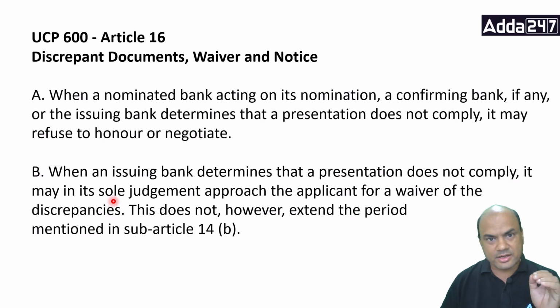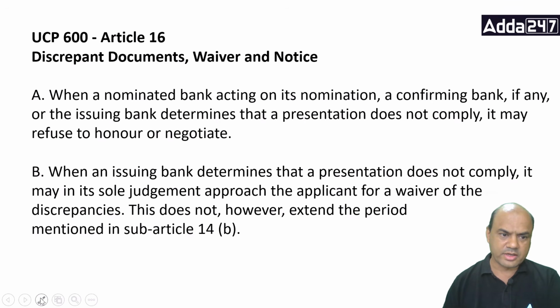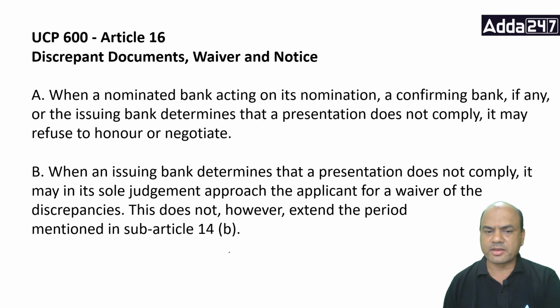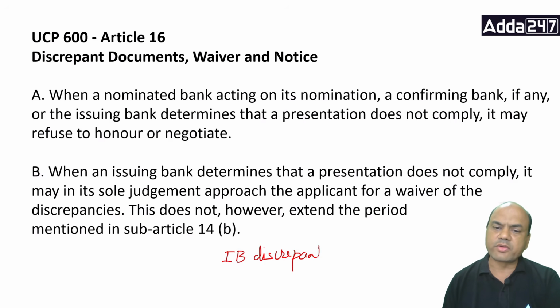Now understand the difference over here. Again, understand the difference. There are two cases now. The issuing bank finds the documents are discrepant. First thing it should do is send the message to whom?